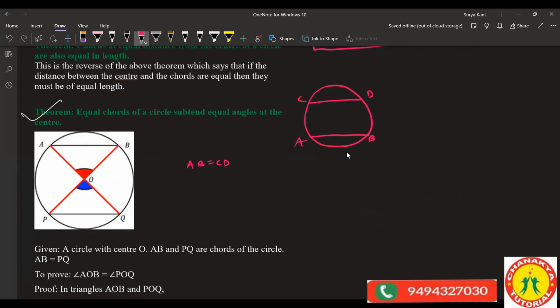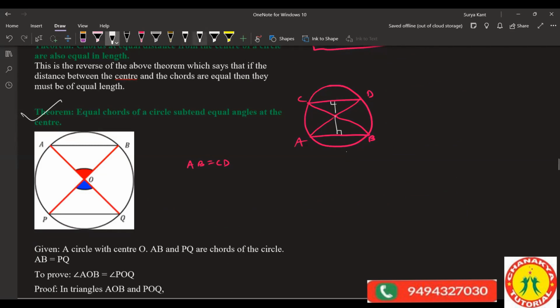Which triangles? Only this triangle you see. Don't take the complete triangle. This is O, this is E and this is F. You only want to understand this triangle. These lengths are equal. This length and this length are equal, you are saying. Triangle OEC and triangle OFB, right? Clear? Only these two triangles I'm considering.